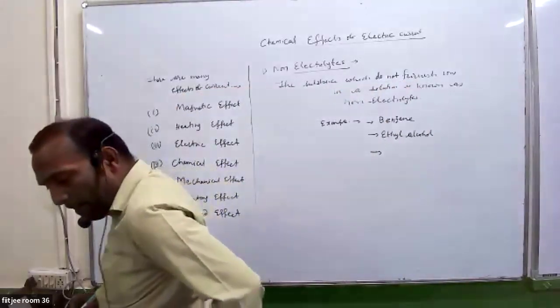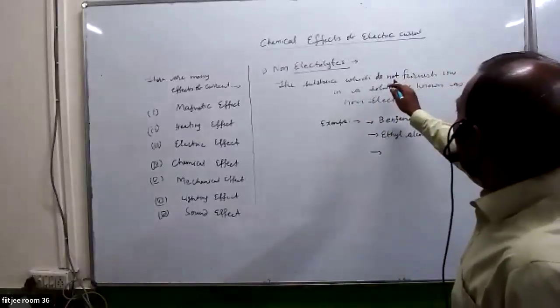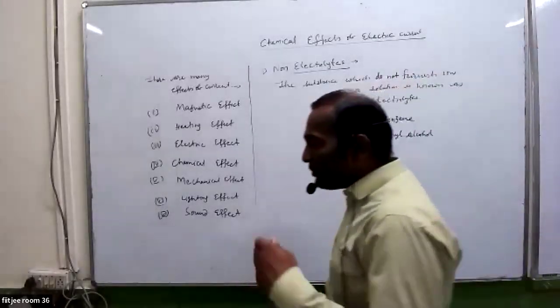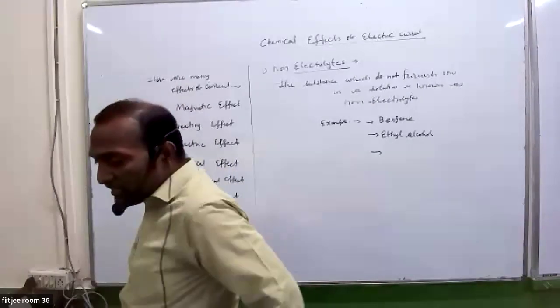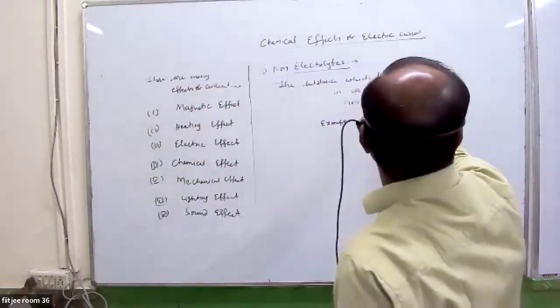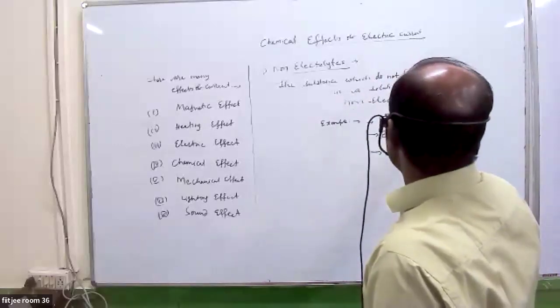Can you repeat the definition of non-electrolytes? The substance which furnishes ions in a solution is known as an electrolyte. The substance which does not furnish ions in a solution is known as a non-electrolyte.